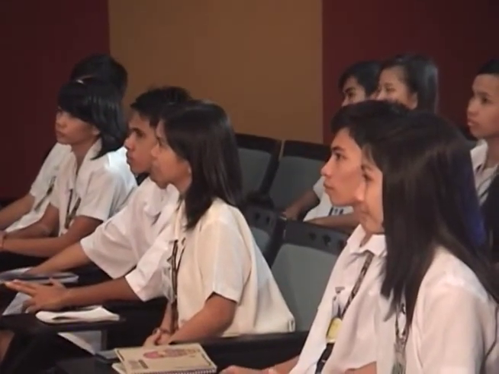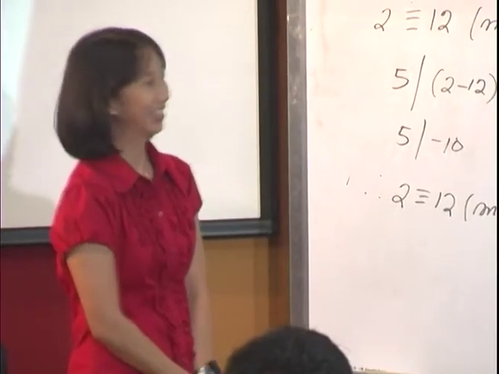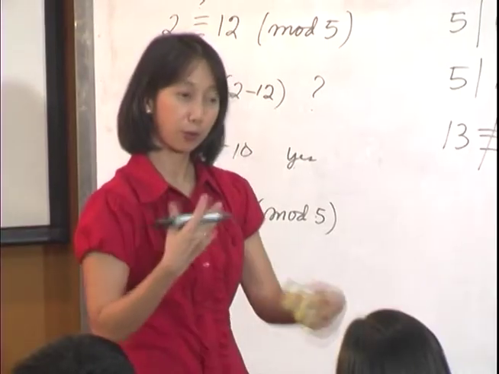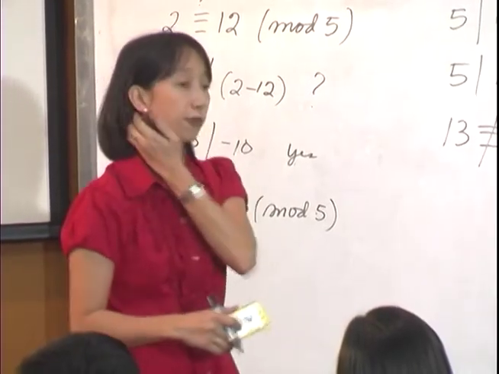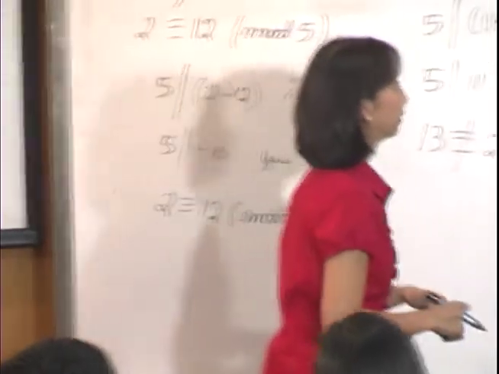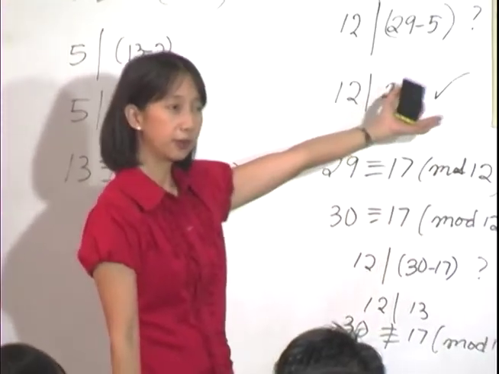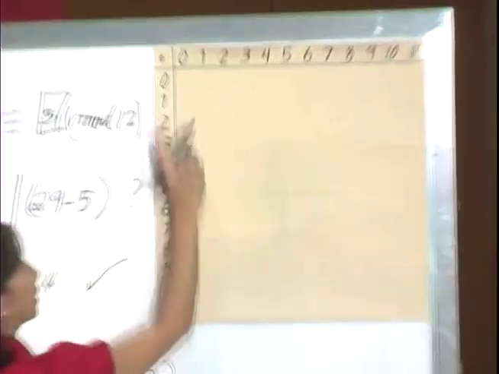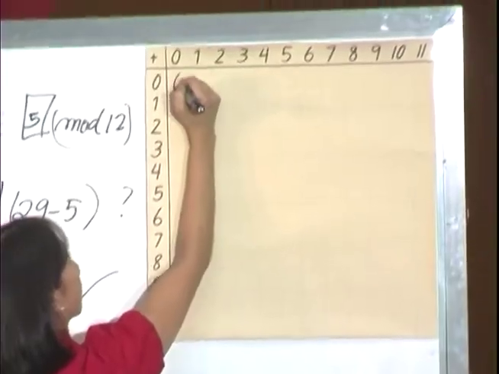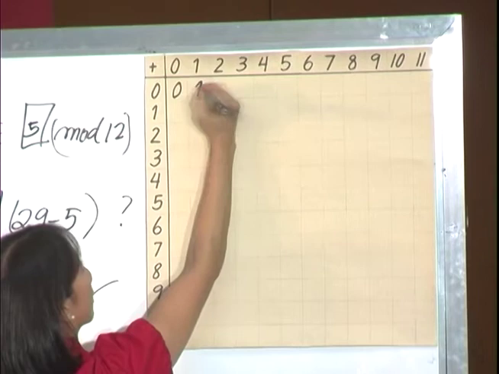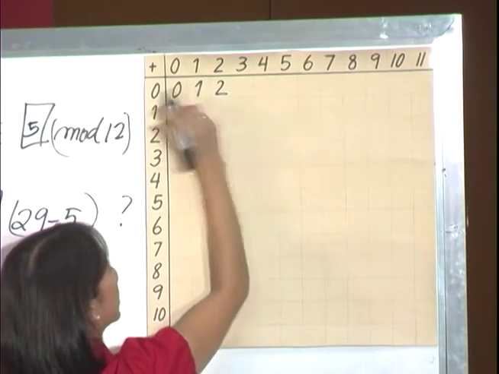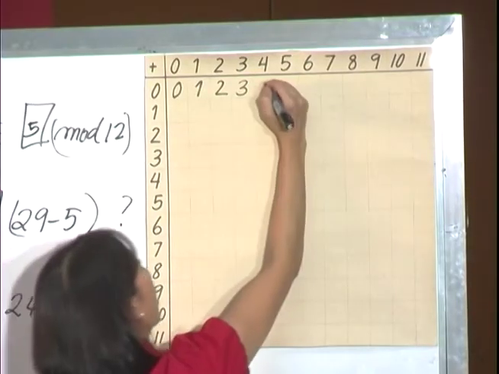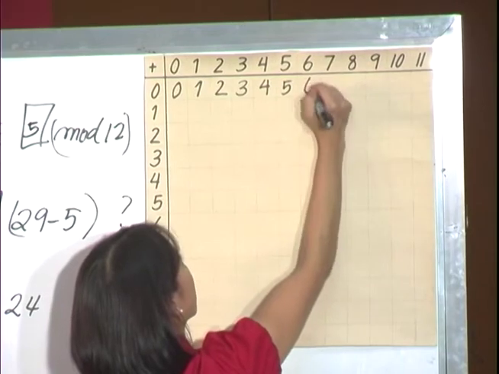All right. Can you go back to modulo 12? Earlier, we did some additions with the hours. So that means we can perform the operation addition on modulo 12. Can we fill out this table? I'll start with the first row. 0 plus 0 is 0. 0 plus 1 is 1. 0 plus 2 is 2. Do you see a pattern? So all I need to do is copy them. I will copy them all here.